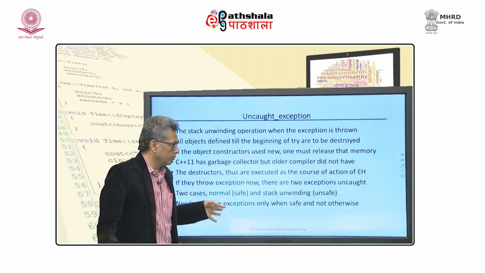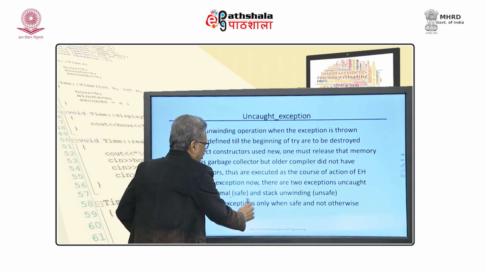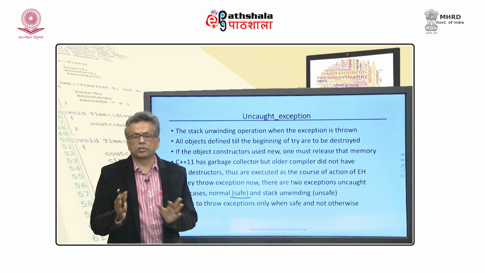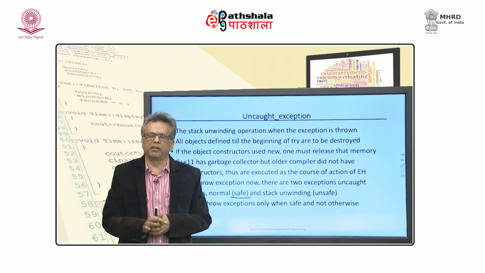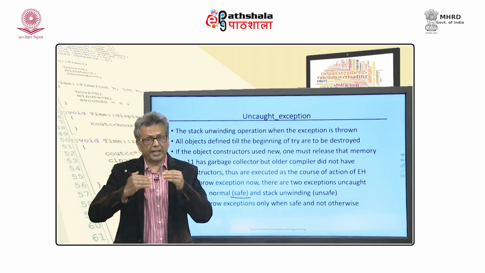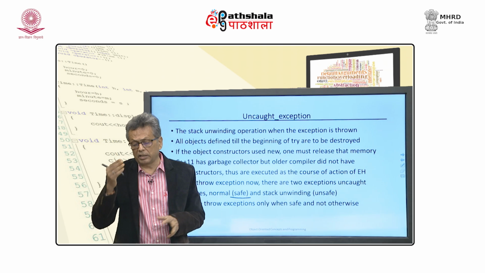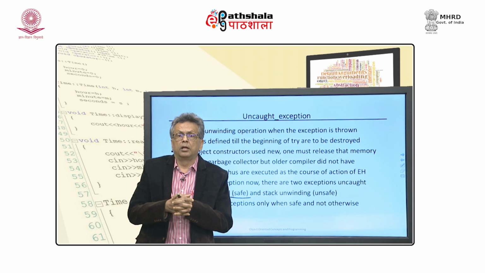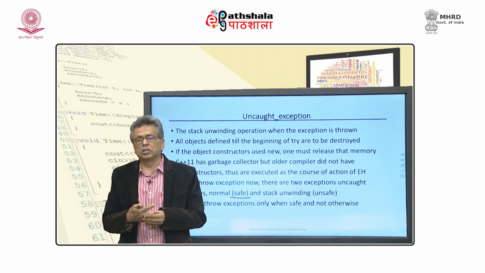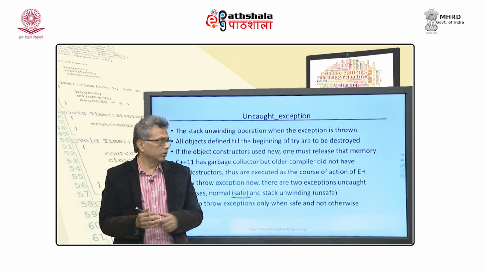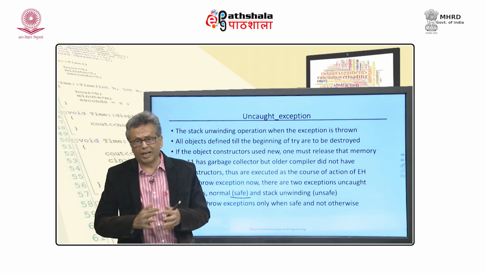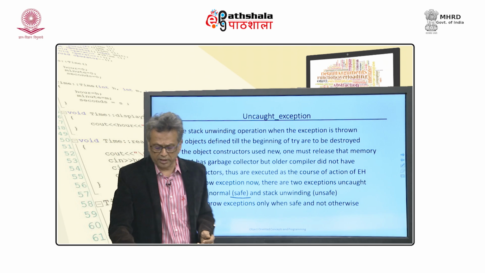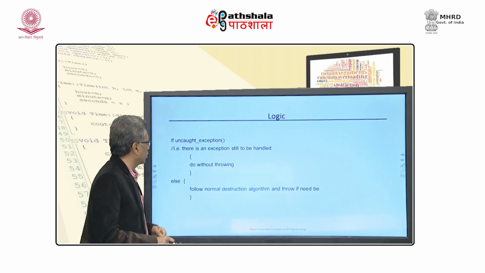So, there are two cases. One is safe, which is a normal object destroy case, where I can throw an exception, which is a safe case. But when the stack unwinding process is happening as the outcome of an exception being thrown, the destructor cannot throw an exception on its own, and that is called the unsafe case. So, I will have to check whether I am in the safe or unsafe case, and for that I need to use uncaught exception.